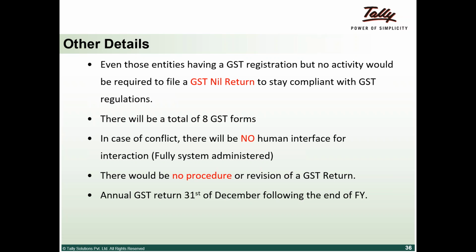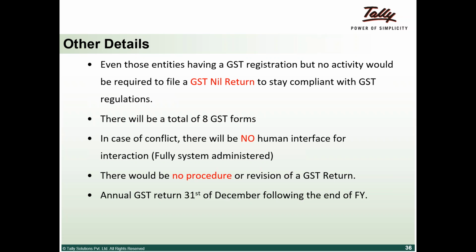GSTR 6 is for the input service distributor. Basically, the corporate office receives all material and distributes it to various branches. We did not run through what ISD is, input service distributor. Let's take the example of Tally, where I want to buy at one place and pass on input credits to my different branch offices.